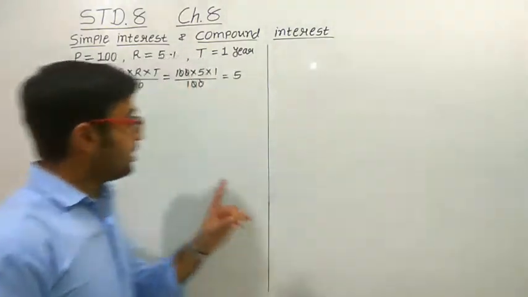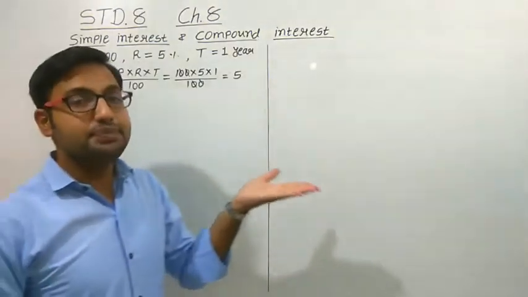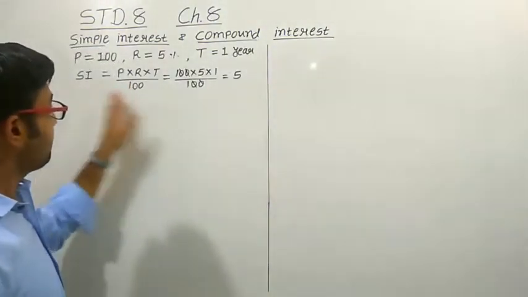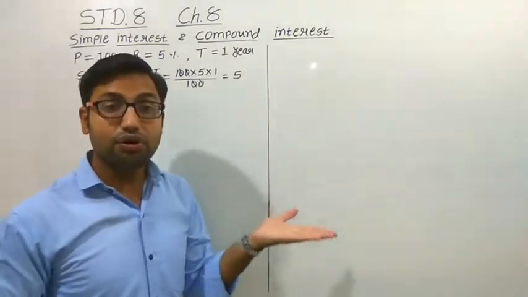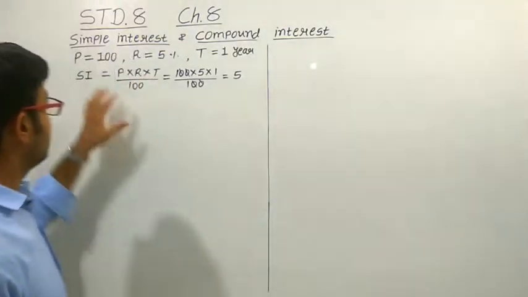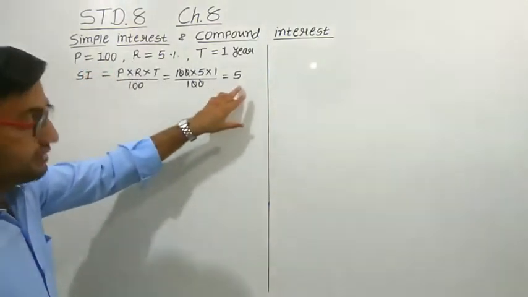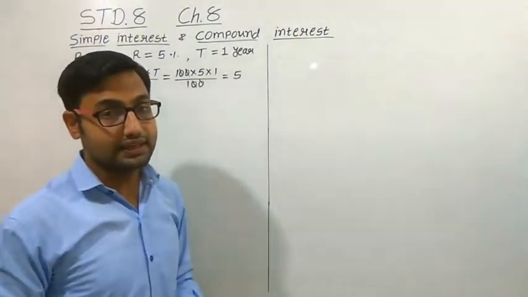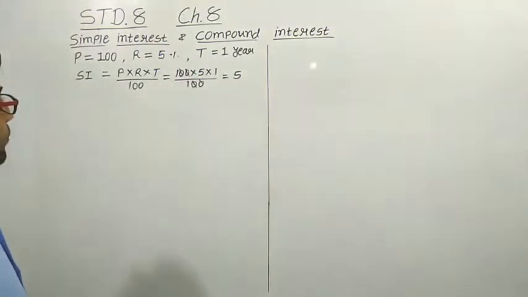Now you can think, if the principal amount is bigger, then your simple interest amount will also become higher. As we increase the principal, the simple interest amount will also increase. Let us take it for the second year.